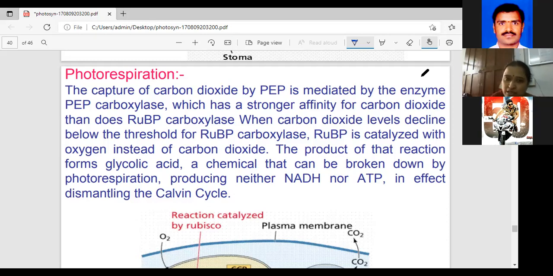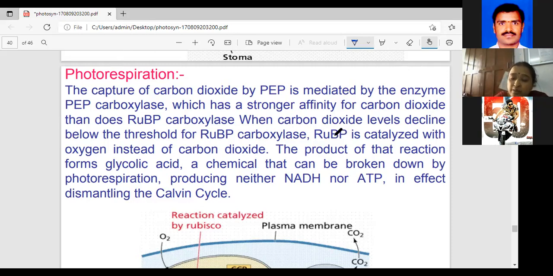That is photosynthesis, but here it is fully opposite. Photorespiration can be defined as the uptake of oxygen and release of carbon dioxide in the presence of light by plants.